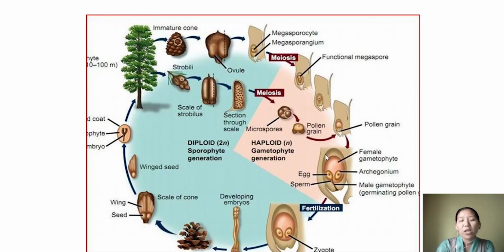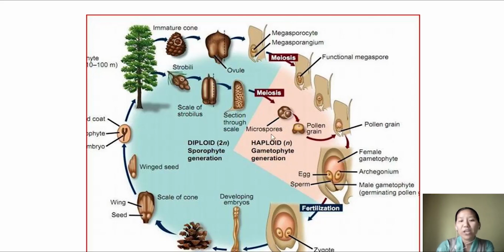But during fertilization, the haploid male gamete and the haploid female gamete fuse together to form a diploid zygote, and then they undergo mitosis to produce a diploid plant. So you can see that there is a diploid sporophytic generation and a haploid gametophytic generation.